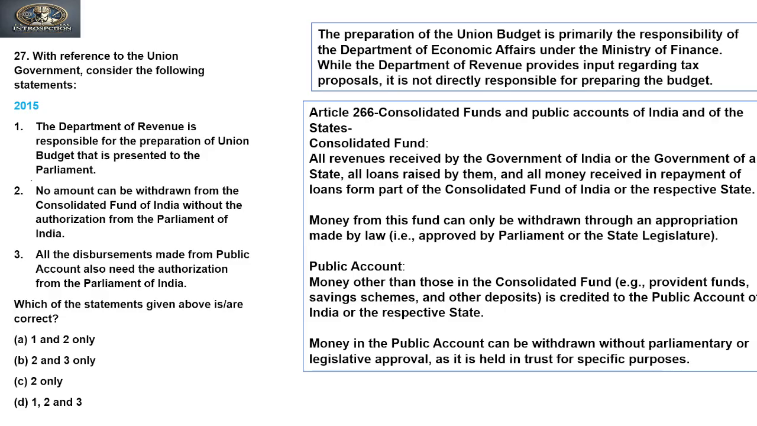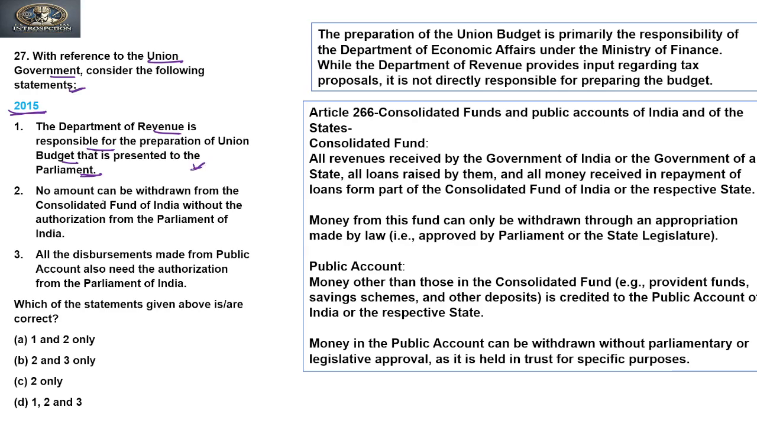Now the next question was asked in 2015. The question says, with reference to the Union government, consider the following statements. So three statements have been given. Now let's analyze the first statement. The Department of Revenue is responsible for preparation of the Union Budget that is presented to Parliament. This is a very factual question. If you are aware, you will directly answer the question. If you are not aware, you will not be in a position to answer it.